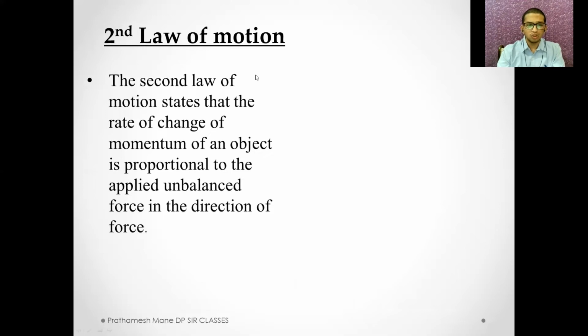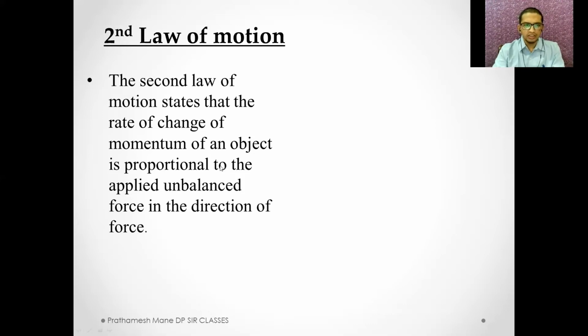The second law of motion states that the rate of change of momentum of an object is proportional to the applied unbalanced force in the direction of the force. Confused, right? I know these theoretical statements might be very confusing, but let's get it in this way.